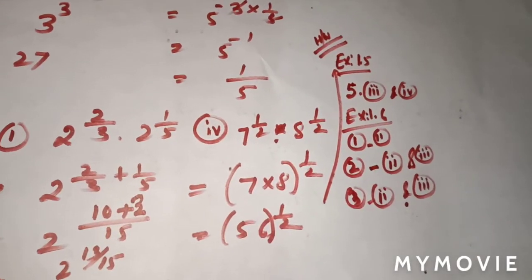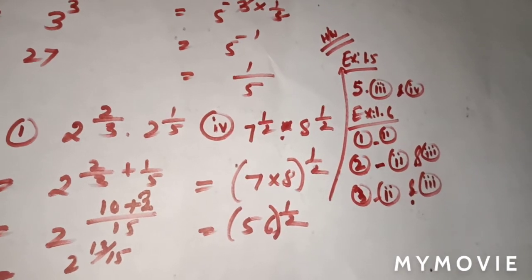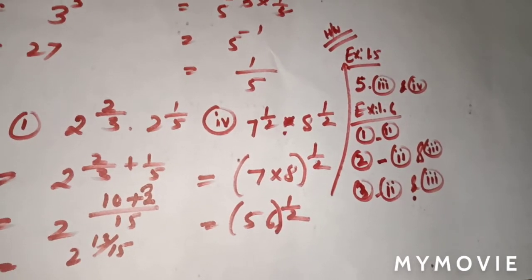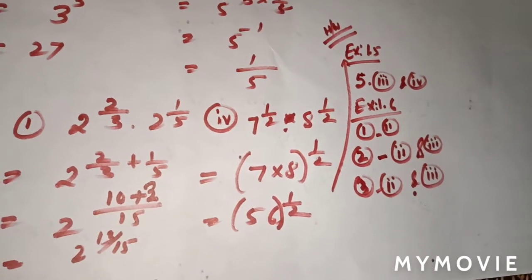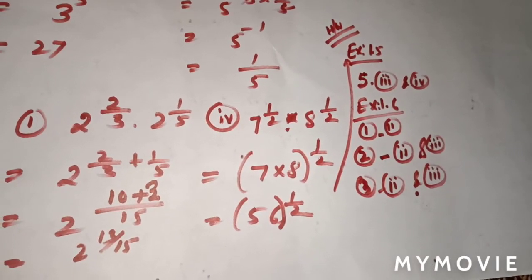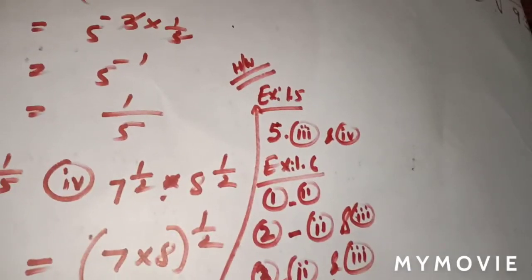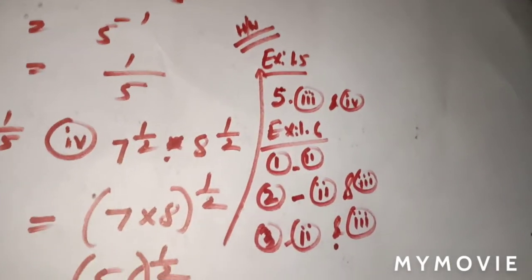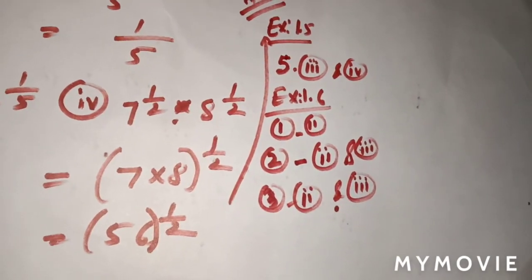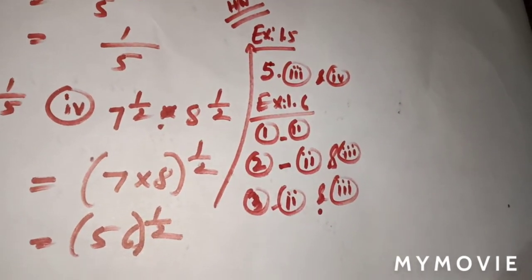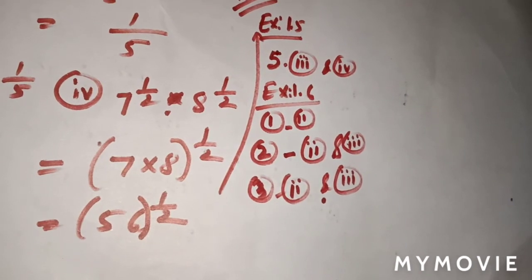Next, 7 to the 1 by 2 dot 8 to the 1 by 2. Here you can see the exponents are the same but the bases are different, so if you use the law of exponents, it is 7 into 8 whole half, then 56 to the half. So you can understand. Now homework: exercise 1.6, question number 1 parts 3 and 4, question number 2 parts 2 and 3, and question number 3 parts 2 and 3.